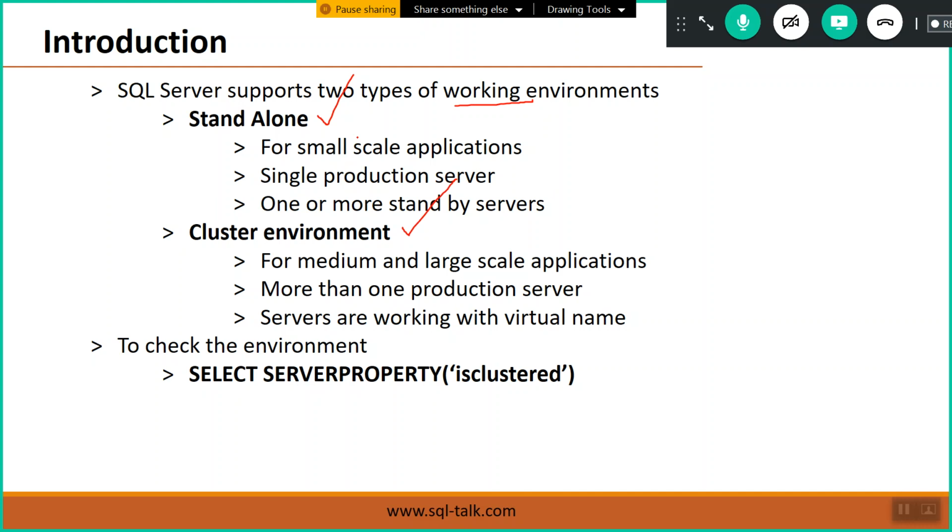We can maintain one or more standby servers, but all the queries are processed by a single production server. So that is the standalone environment, for small scale applications.